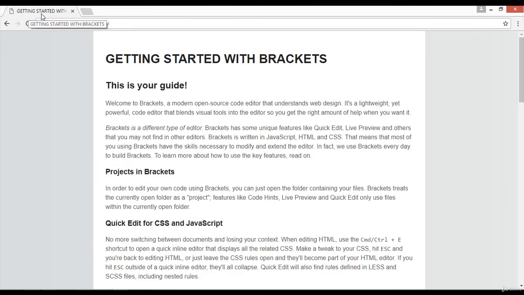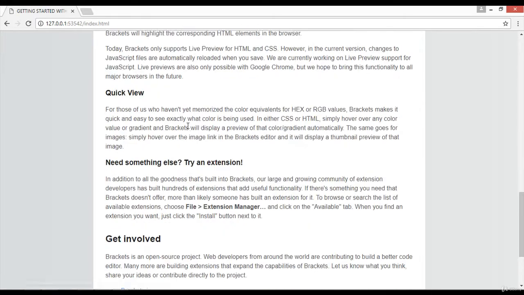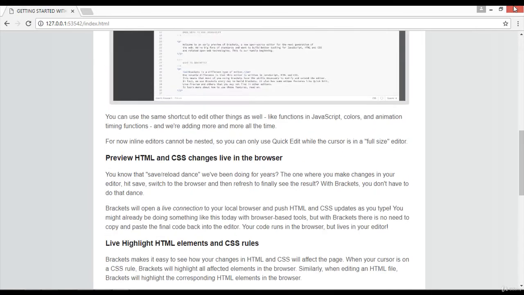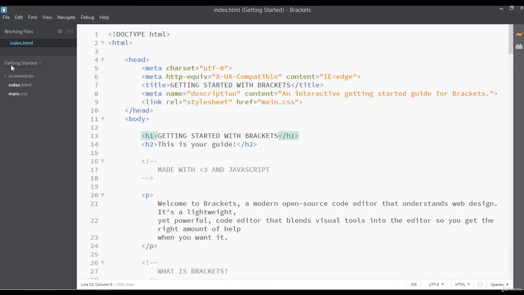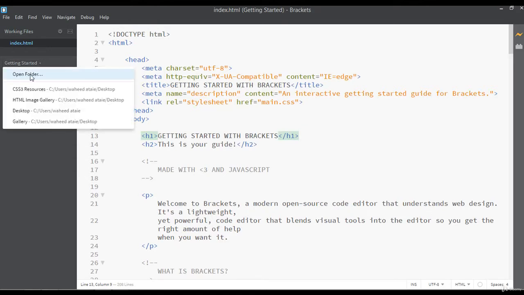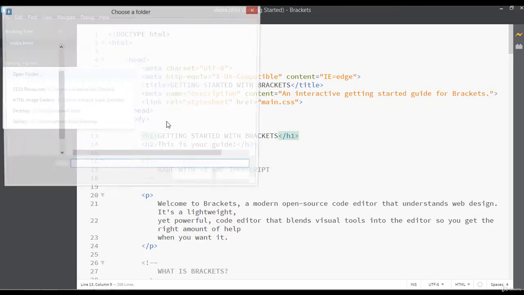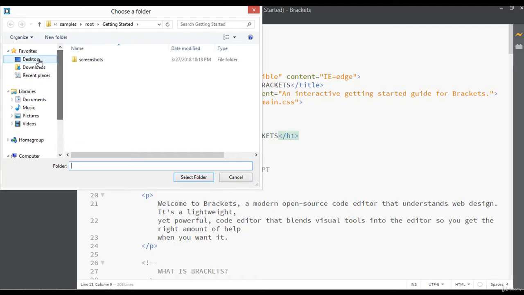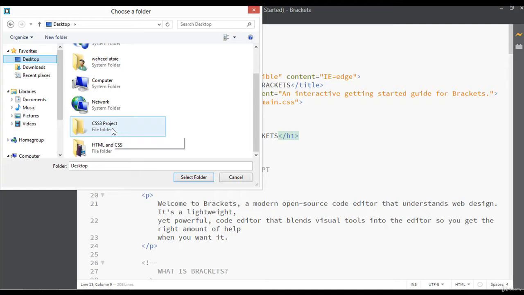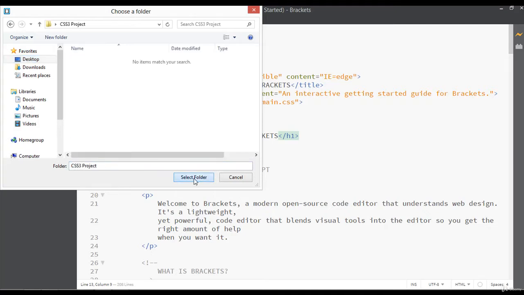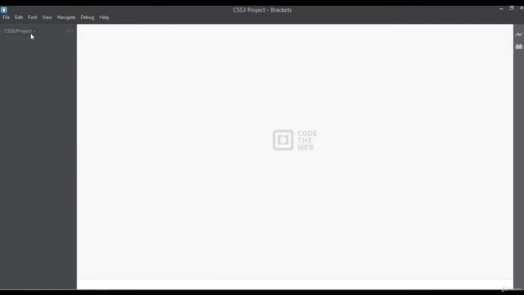And you can see here is written getting started, the title, and here is another heading that they have given. This is the example that they have just created here. But from the drop down here, where it is written getting started, you can click to select your folder, open folder. We go to the desktop and we have a folder here called CSS project folder. So you can just select folder, CSS project folder.